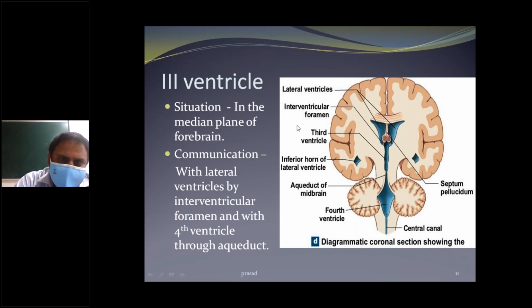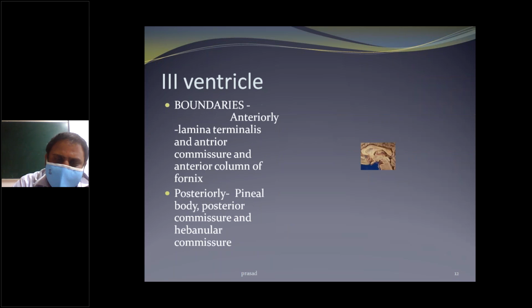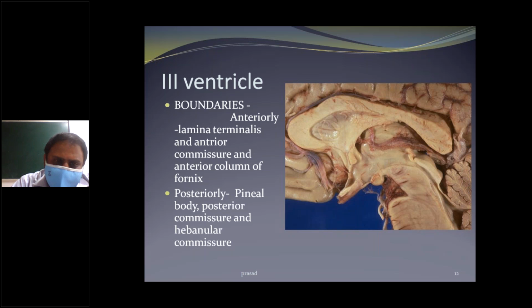This is situated in the midplane of the forebrain, communicating with the lateral ventricle by the interventricular foramen, and with the fourth ventricle through the aqueduct of the midbrain. Anterior boundaries consist of the lamina terminalis, anterior commissure and anterior column of the fornix. These are the anterior boundaries of the third ventricle.